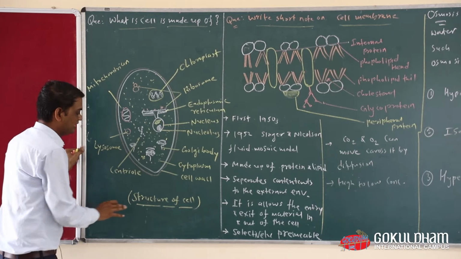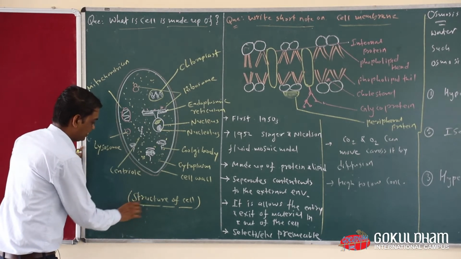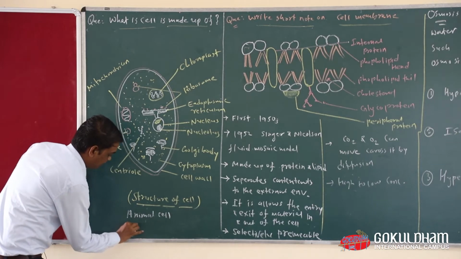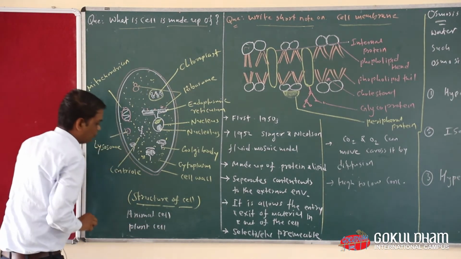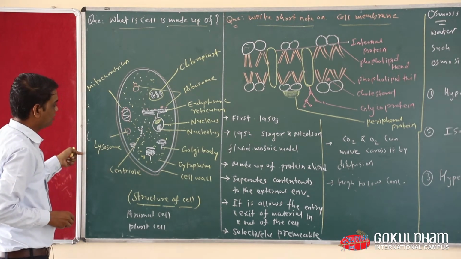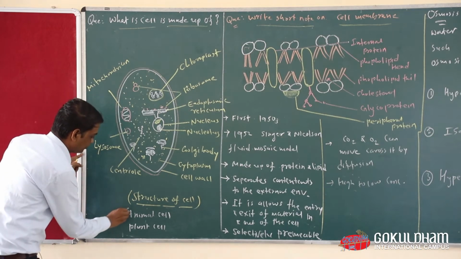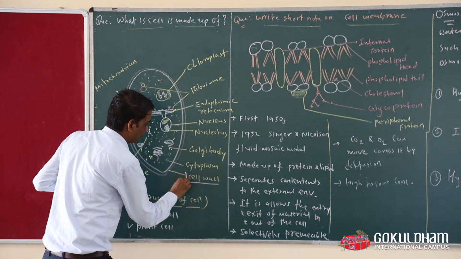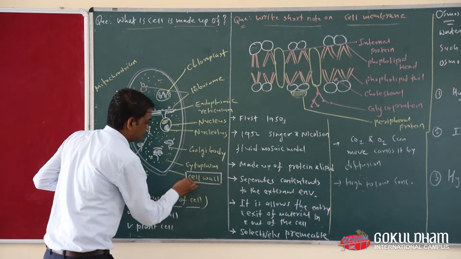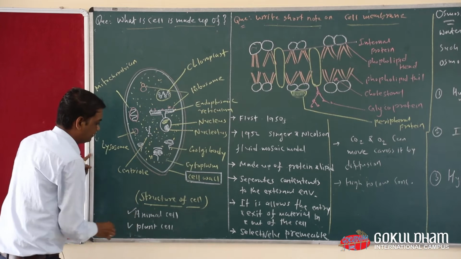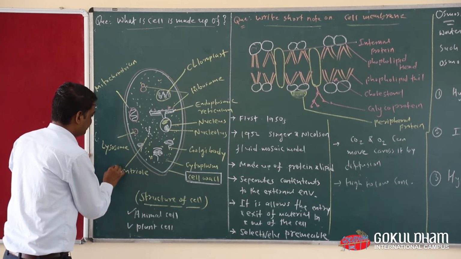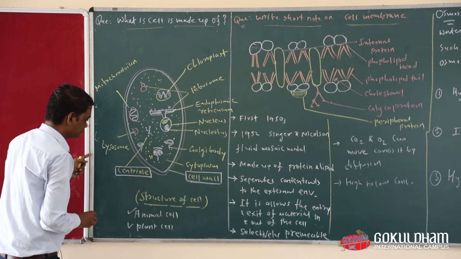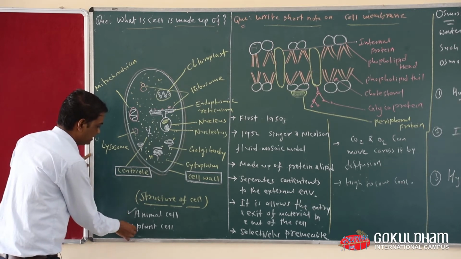Everyone keep in mind, this structure is common in animal cell and plant cell, because some organelles we cannot find in both. For example, the cell wall is present in plant cells, but we cannot find it in animal cells. The second organelle is the centriole, which is found in animal cells, but we cannot find it in plant cells.